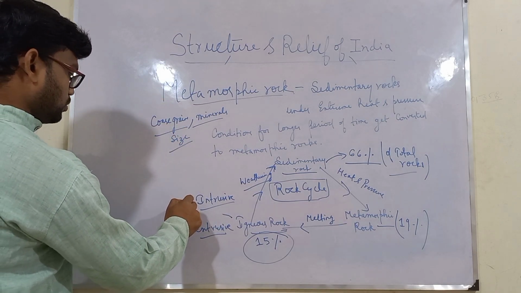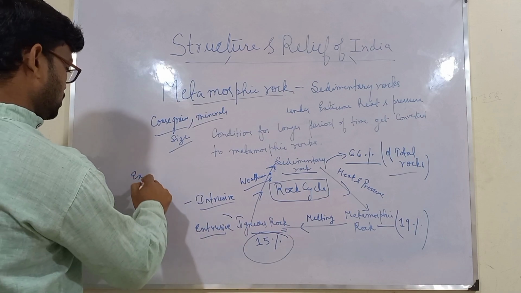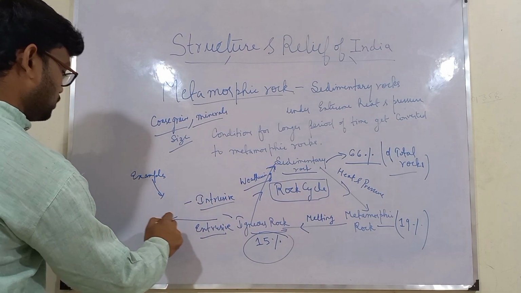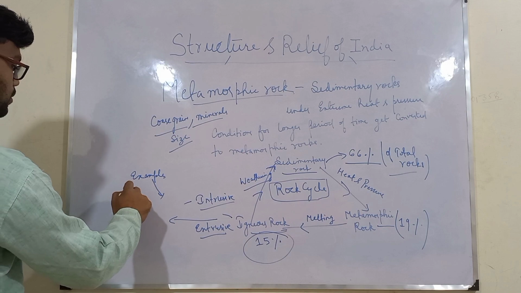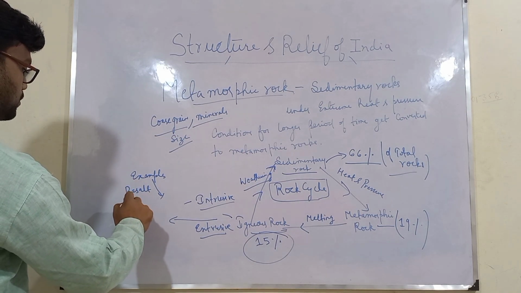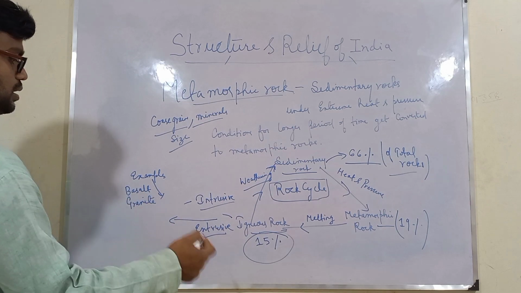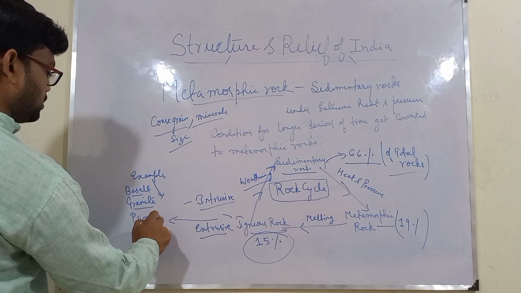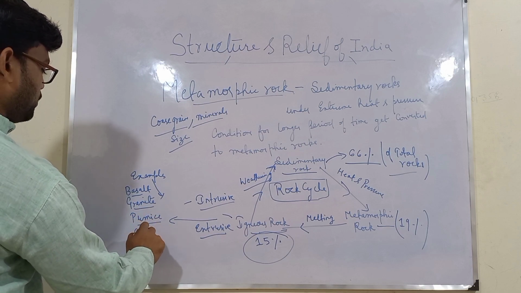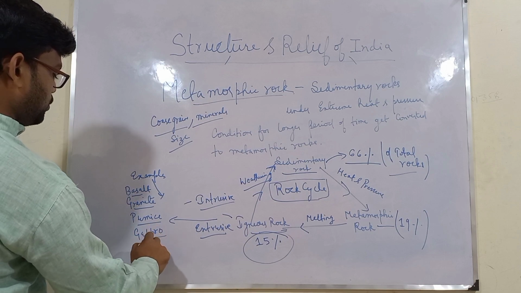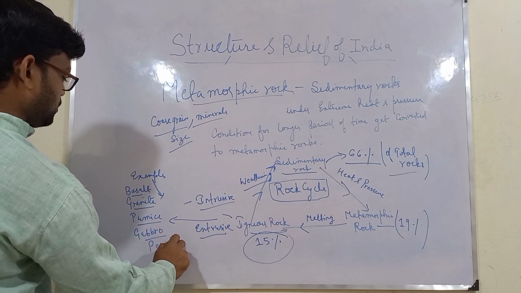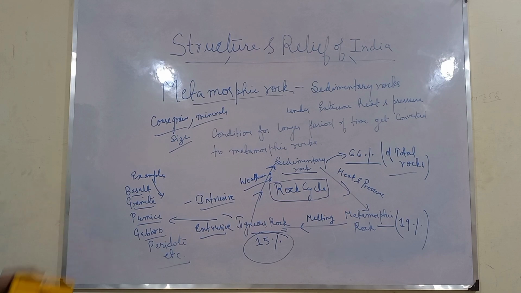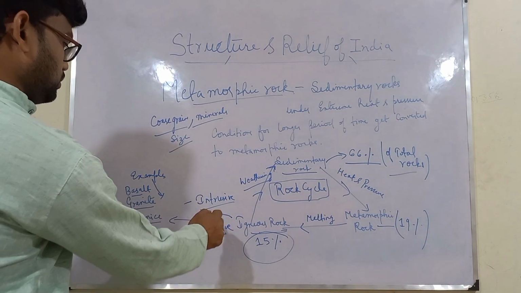So you can write down the examples for igneous rock. What are the examples for igneous rock? You can write them down. These are basalt, granite. These are names for different igneous rock. Basalt, granite, pumice, gabbro, peridot, etc. You can write down these five examples of igneous rocks.